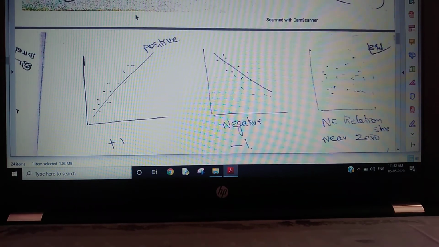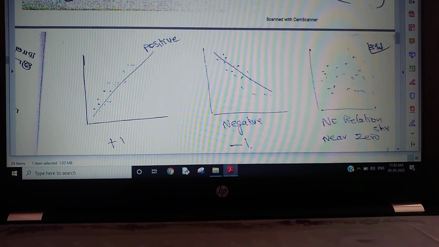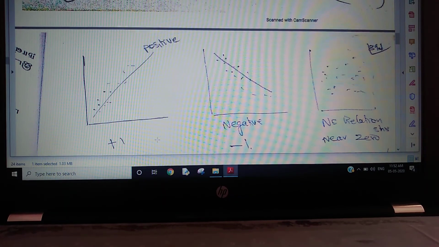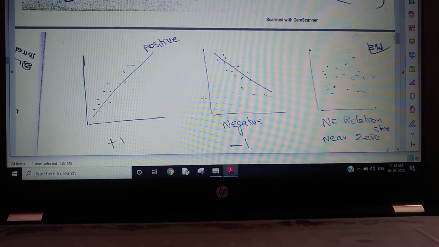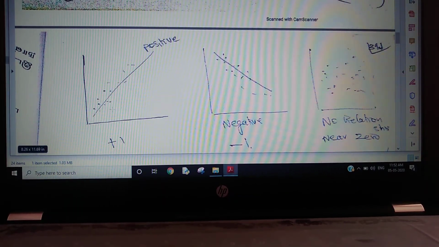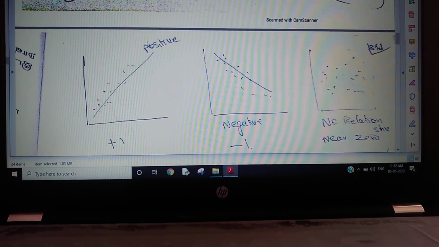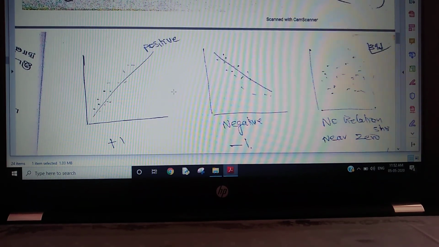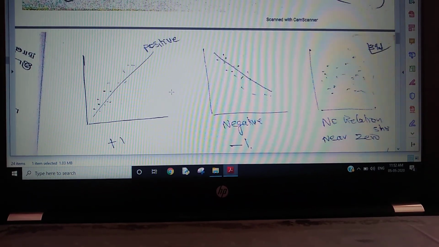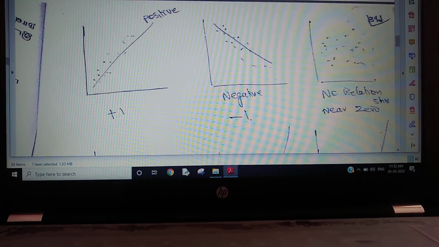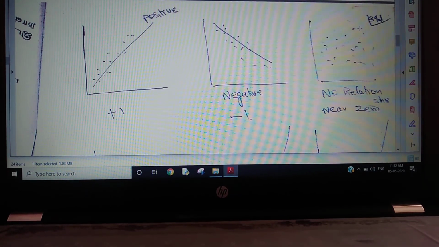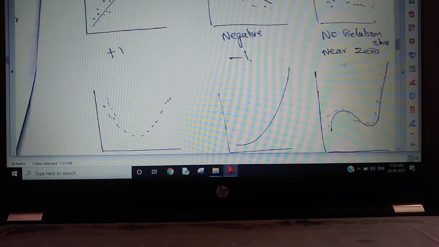Okay, so coming to the next thing, there are two variables, x-axis and y-axis. If the x-axis increases in this direction and the y-axis increases too, then it is positive. If the x-axis increases and the y-axis decreases, the relationship is negative. The third one is where no relationship exists between these two, so the correlation is nearly zero.